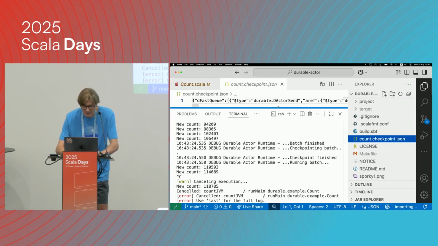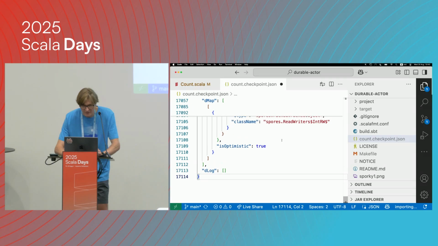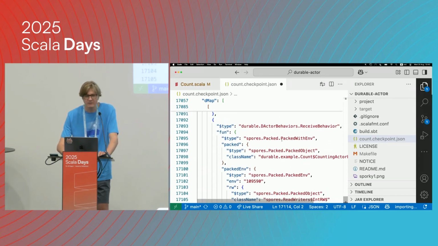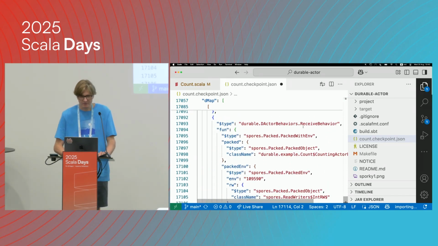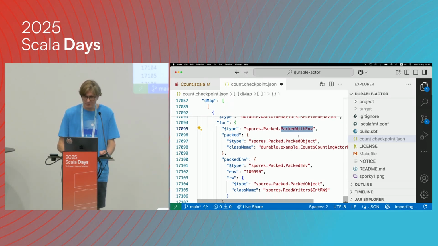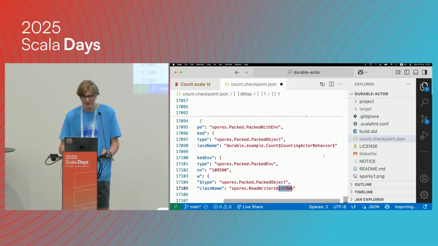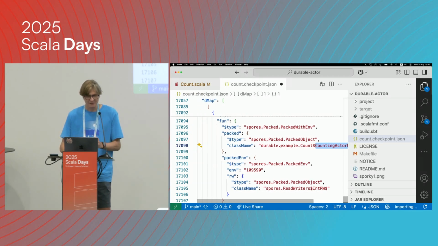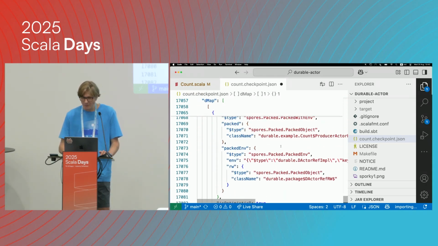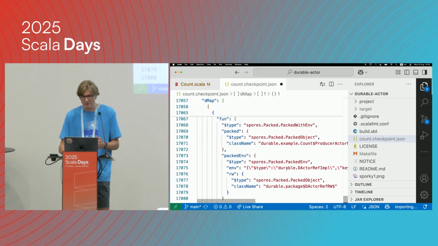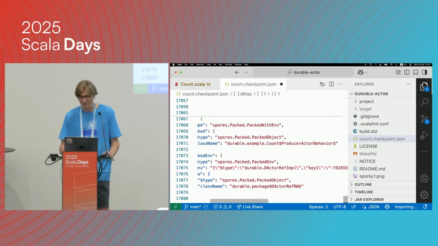Now we can inspect the checkpoint. Here is what the JSON representation looks like. We have a receive behavior. Somehow we packed some environment. So what's the environment itself? It's this integer 100,000. We can see the type of it, and here's also the name of the behavior class that's serialized itself. And the other actor has in its environment a reference to the actor we just saw.